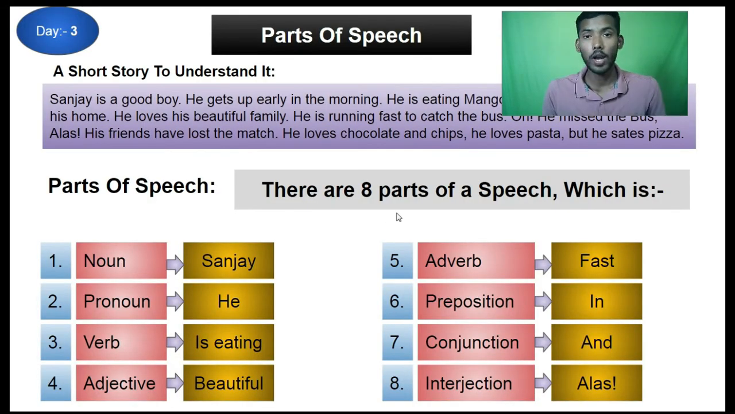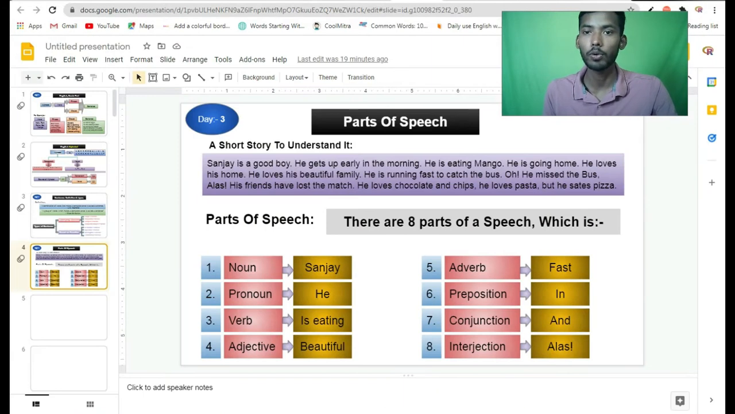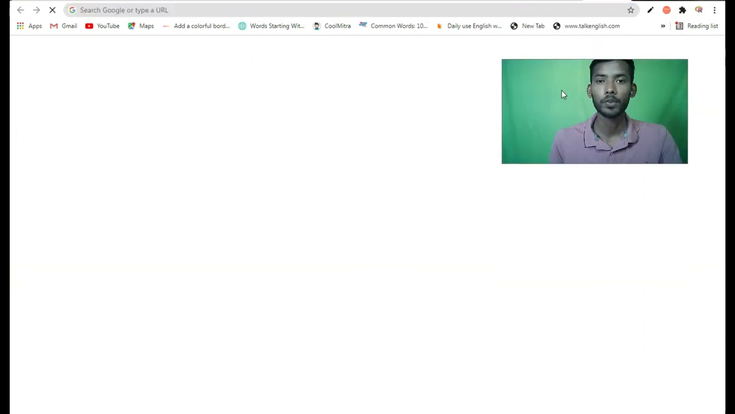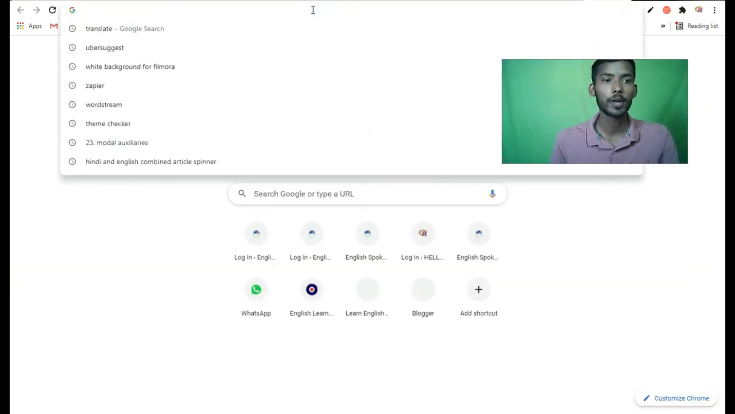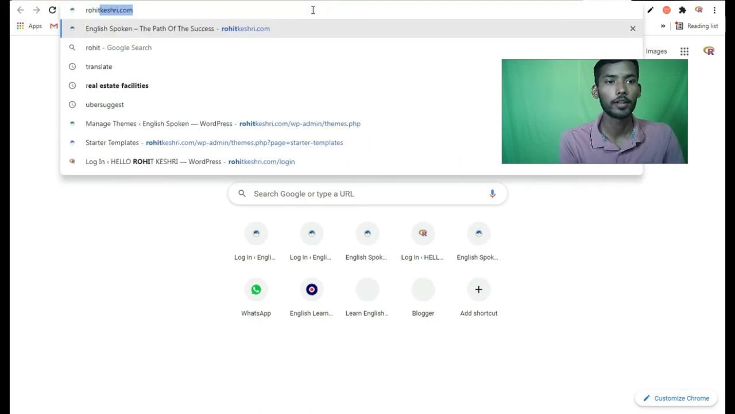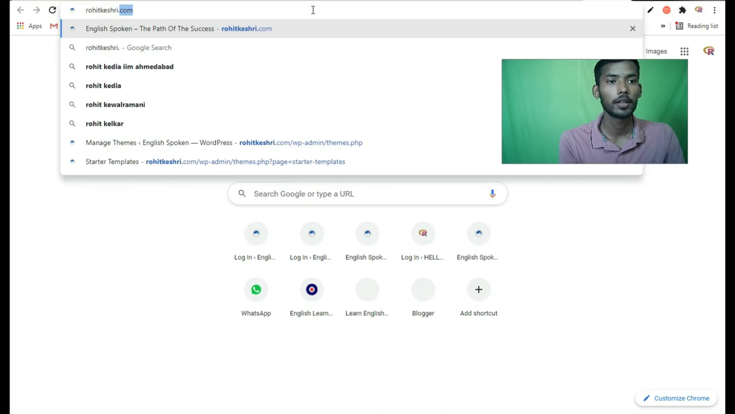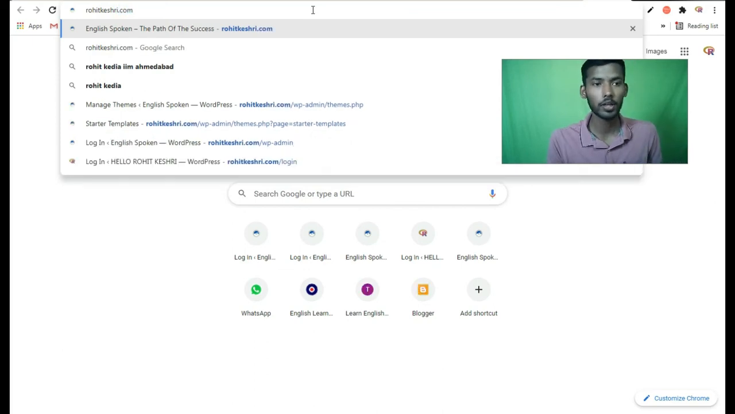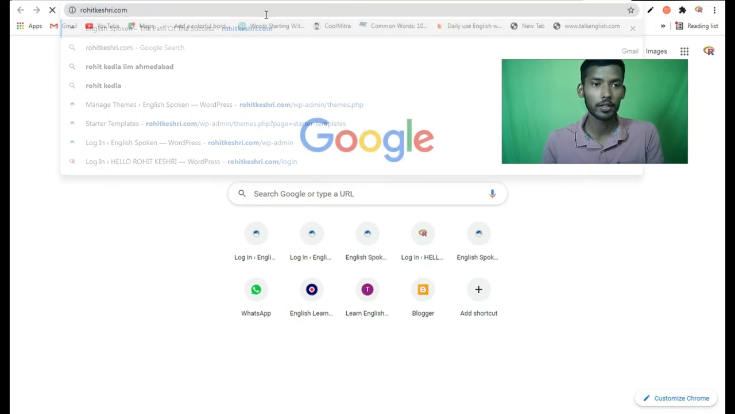I think all things are clear. If you really want to learn more about the parts of speech, here is the overview, and I am going to let you know about the site where you can learn what a part of speech is and so many things about it. Just go to the search browser in Google and type rohitkesari.com. rohitkesari.com has been put in the search browser.